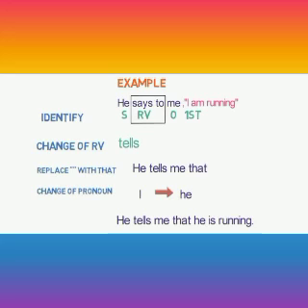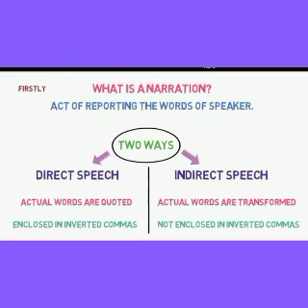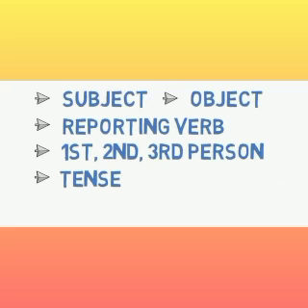Now look at the example here. He says to me, "I am running." Here the reporting verb is in the present tense. And kindly note, if the reporting verb is in the present tense or future tense, then the tense of the reported speech will not be changed. If the reporting verb is in the present or future tense, the tense of the verb in the reported speech remains unchanged, as you have seen in the example.